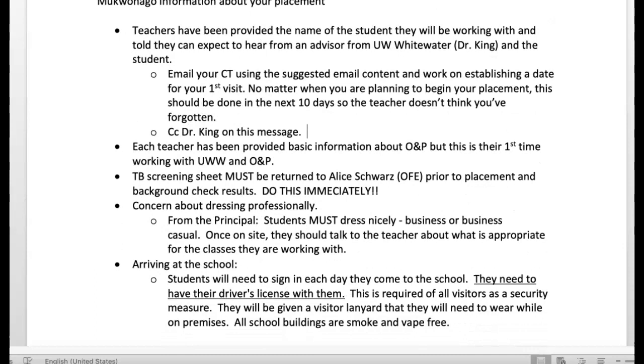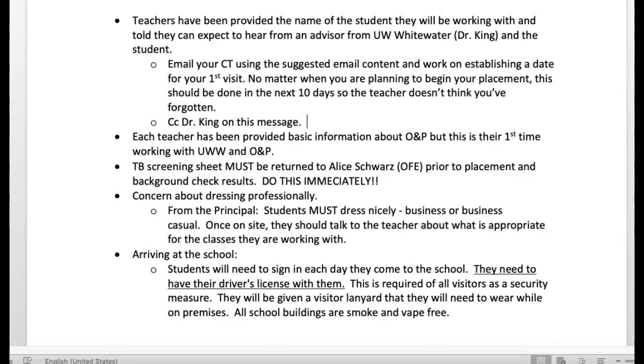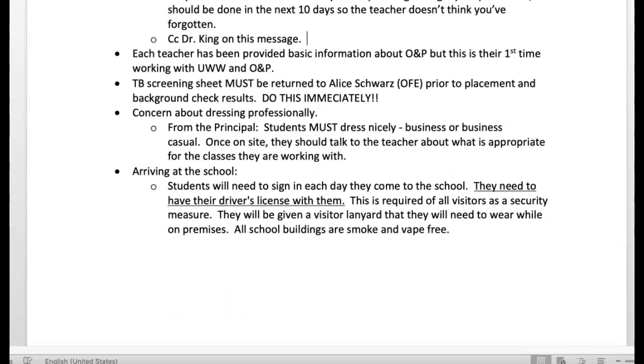So they are very concerned about your attire. So the principal has said right away, students must dress nicely, business or business casual. Once on site, they should talk to their teacher about what's appropriate for the classes they're working with. So please make sure that you pay particular attention to being dressed professionally. You can go in business attire and business casual attire.